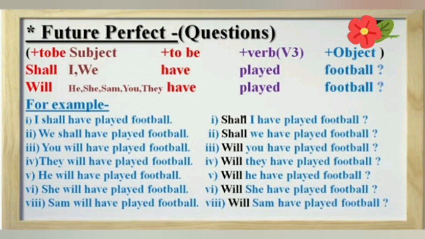Never use have before subject. We always use have after subject and shall or will before subject. In all these sentences, we follow the same structure. We use will or shall before subject and we use have after subject.